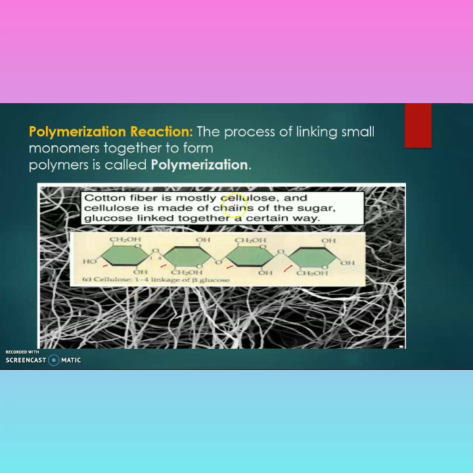The cotton fiber is mostly cellulose, and cellulose is made of a chain of the sugar glucose linked together in a certain way. So this is the example of the natural polymerization of the glucose molecules, in which they are combined with each other to form polymers.